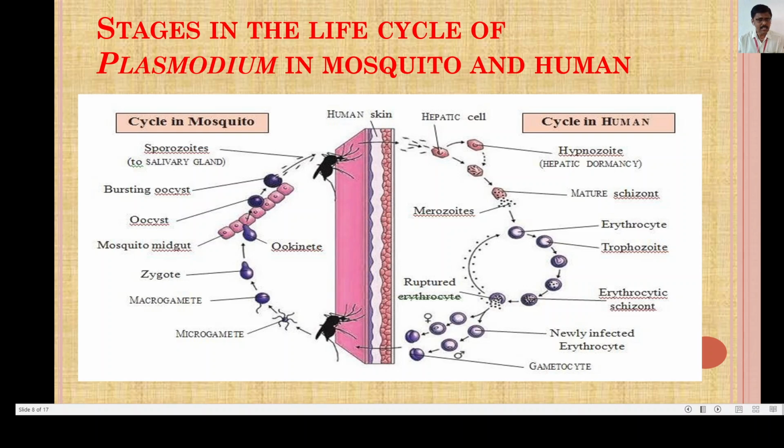Now this is the human skin barrier in the life cycle of Plasmodium in the body of the mosquito and in the human being.